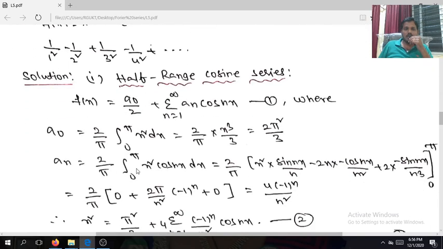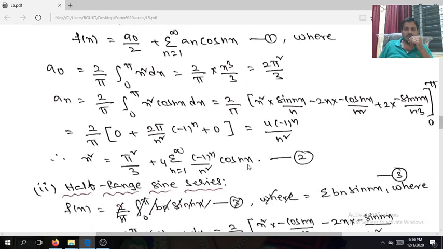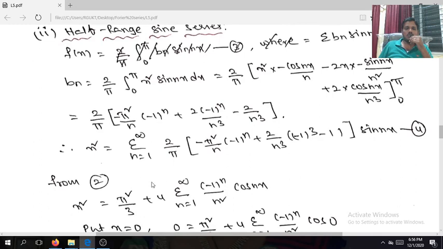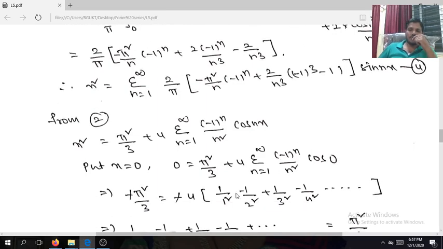So I am concentrating on this. If I take x equals 0, cos 0 is 1. That means we have minus 1 to the power of n divided by n square in the summation. This is the half range Fourier cosine series. So x equals 0: 0 square is 0, equal to pi square by 3 plus 4 into summation of minus 1 to the power of n divided by n square, cos 0 is 1.